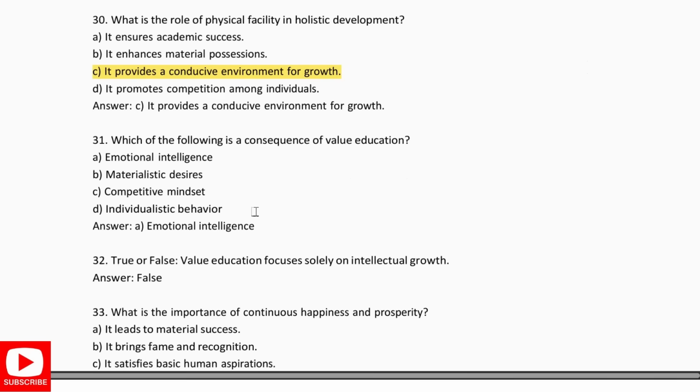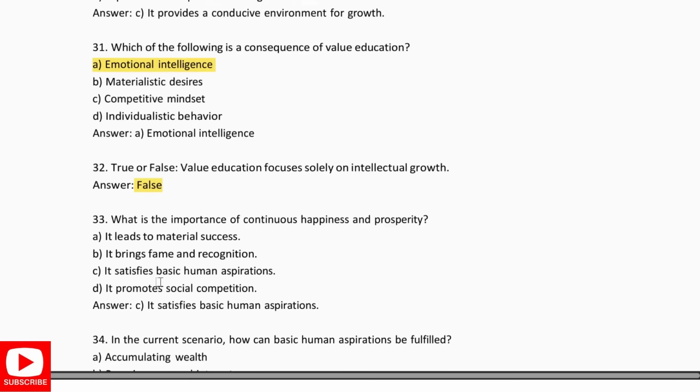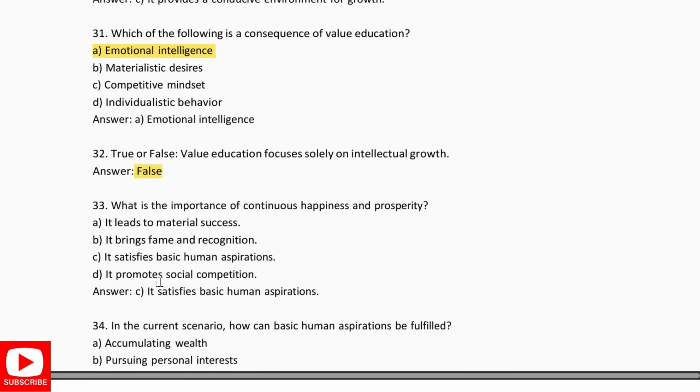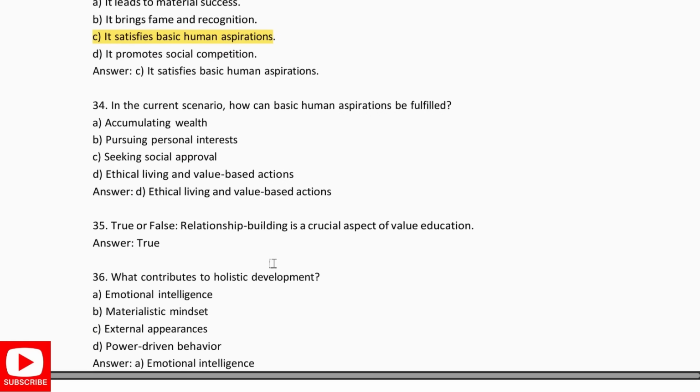Which of the following is a consequence of value education? Emotional intelligence. True or false? Value education focuses solely on the intellectual growth. False. What is the importance of continuous happiness and prosperity? It is to satisfy the basic human aspirations. In the current scenario, how can basic human aspirations be fulfilled? By the ethical living and the value based actions.